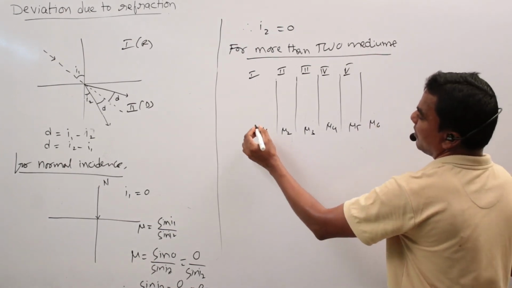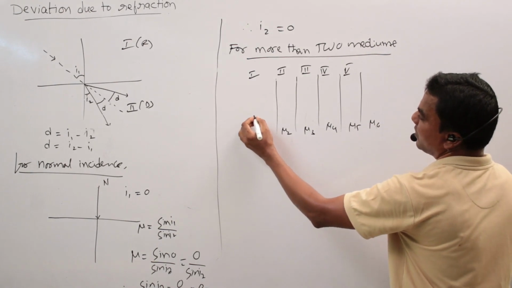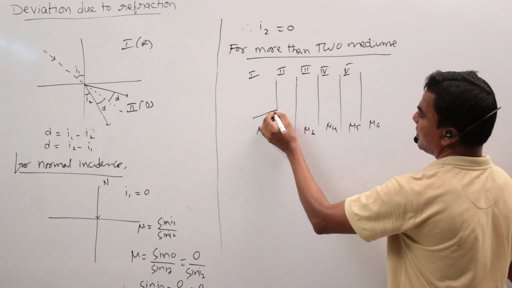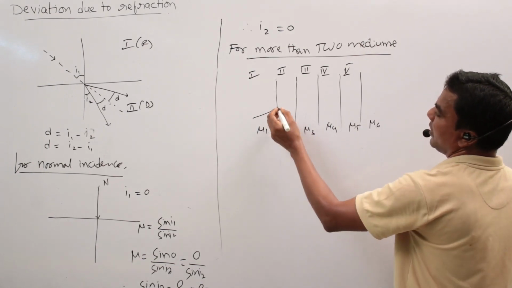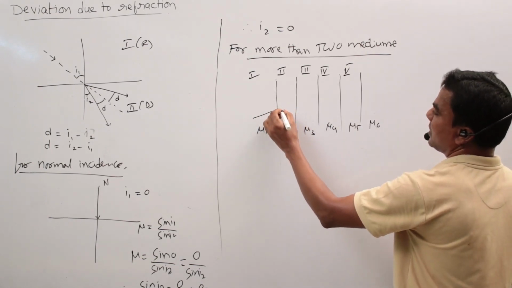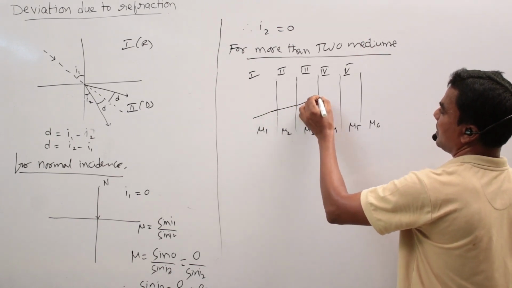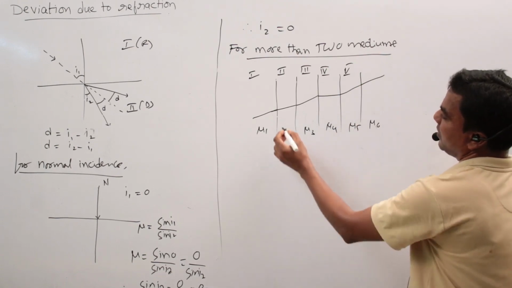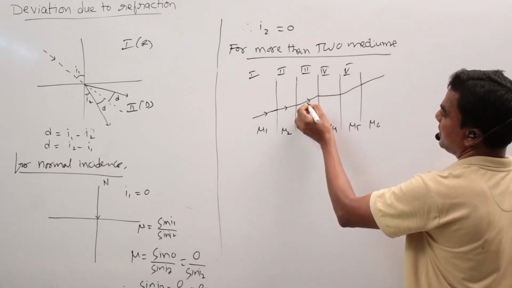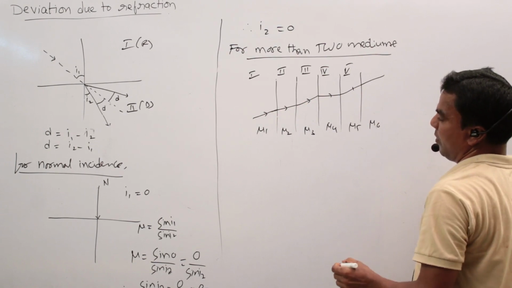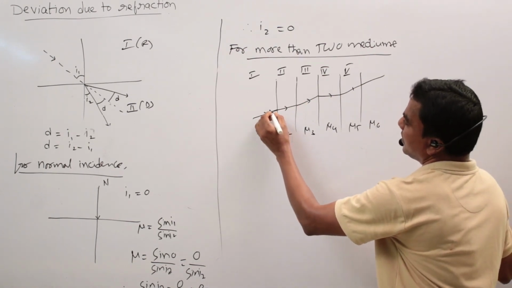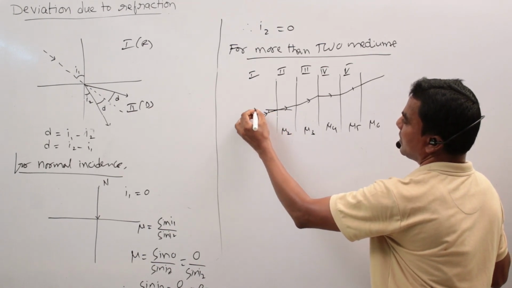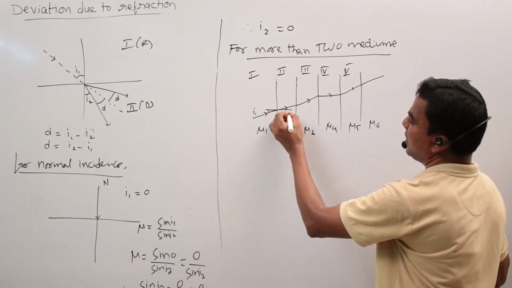So when a light ray comes from the first medium to the second medium, like this the ray enters into the second medium and bends, and also bends, and bends, and also bends. So this is the emergent ray. In this case, at the first boundary, this angle is I1, this angle is I2.